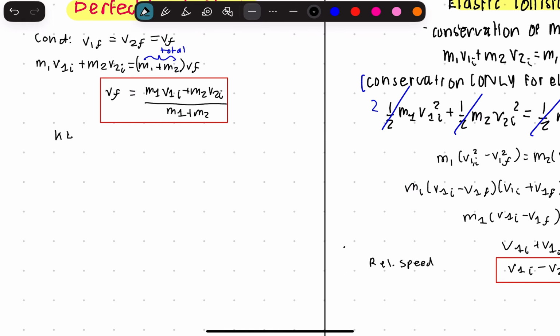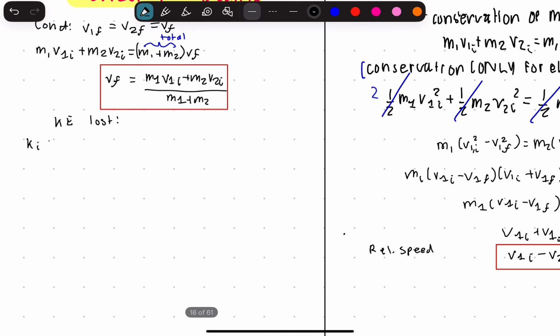Now, to talk about the kinetic energy that is lost, your initial kinetic energy is going to be 1/2 m1 v1 initial squared plus 1/2 m2 v2 initial squared. Your final kinetic energy is going to be equal to 1/2 (m1 plus m2) vf squared.